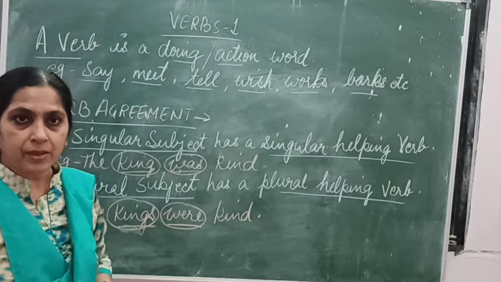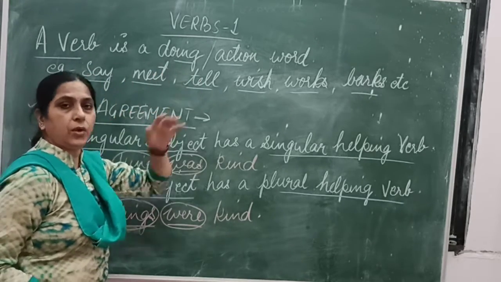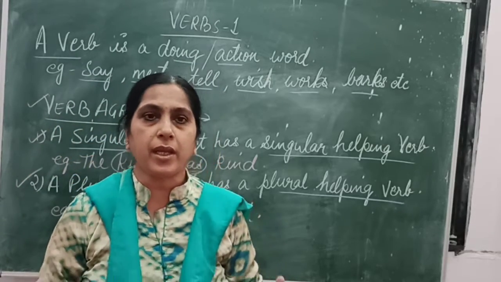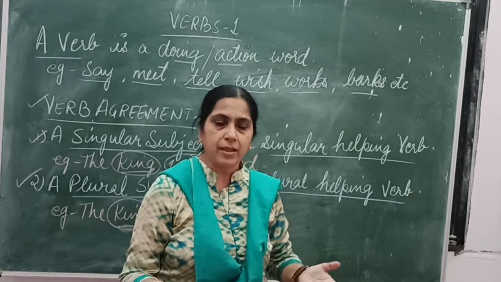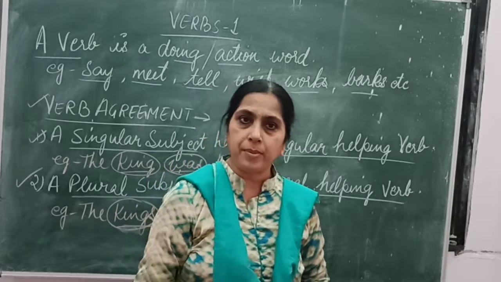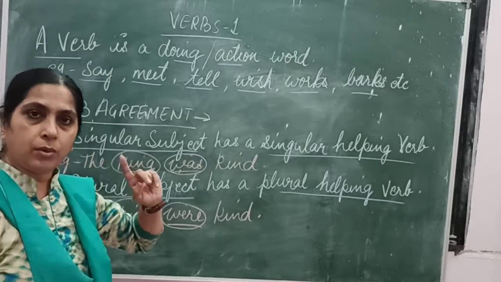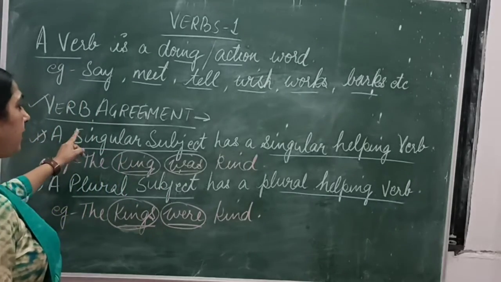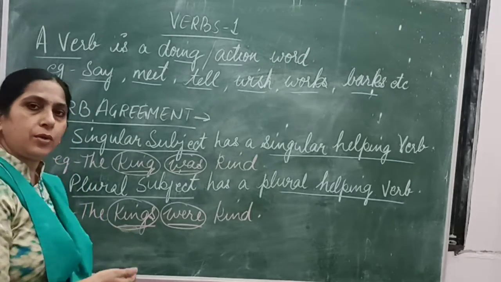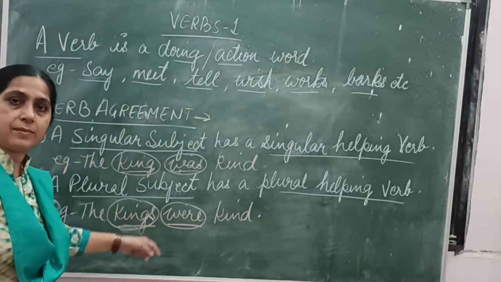And let me revise what verbs are. This is a very basic definition. Verbs are doing or action words. Whatever you are doing, whatever action you are performing, like playing, singing, talking, working, painting, dancing, they are all verbs. And how they are changing, this is the verb agreement. Two rules I have told you, that is how singular form will convert into plural forms. Further, we are going to discuss some other examples to understand the verb agreement.